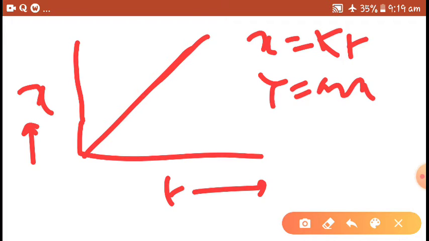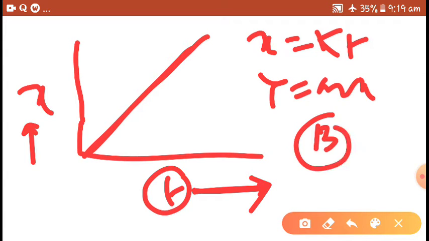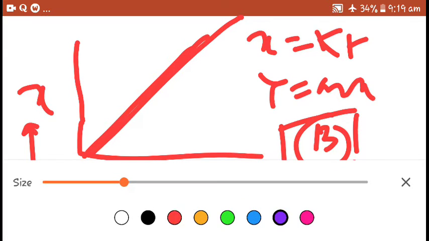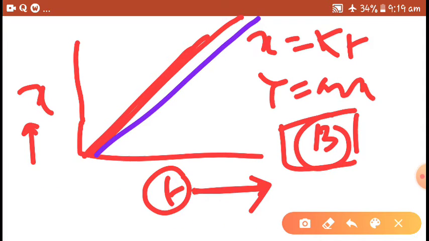This straight line indicates that with the passage of time the product is formed, and its concentration increases linearly. So this is another characteristic of zero order reactions.